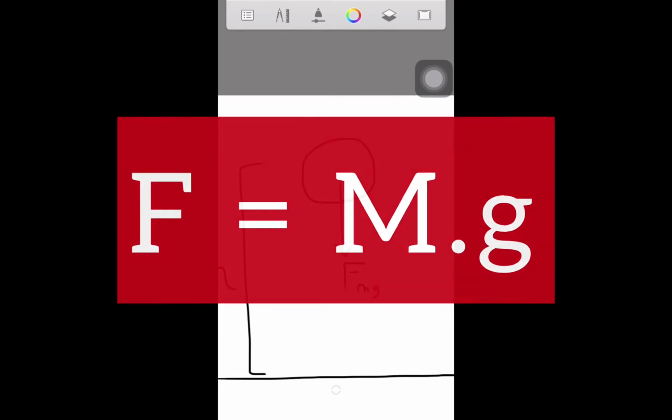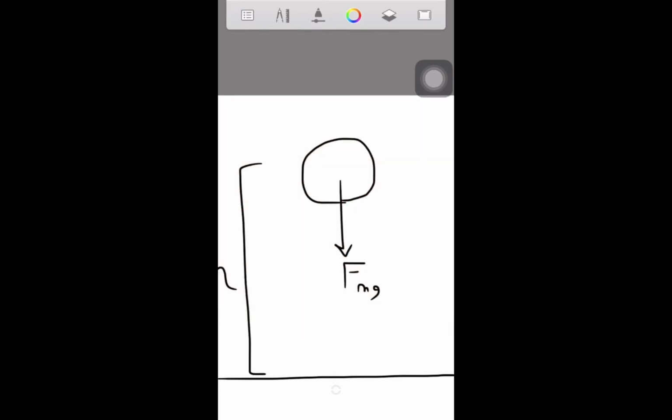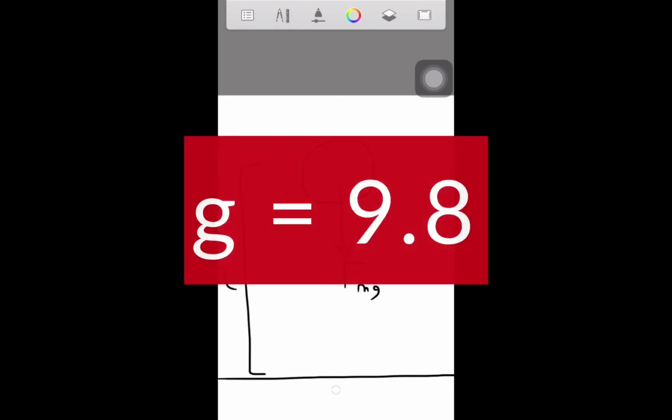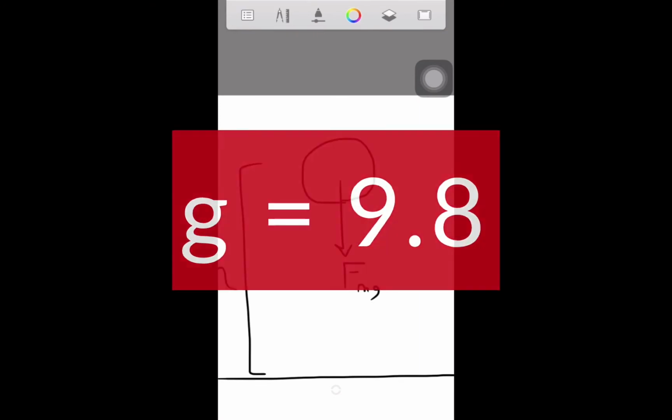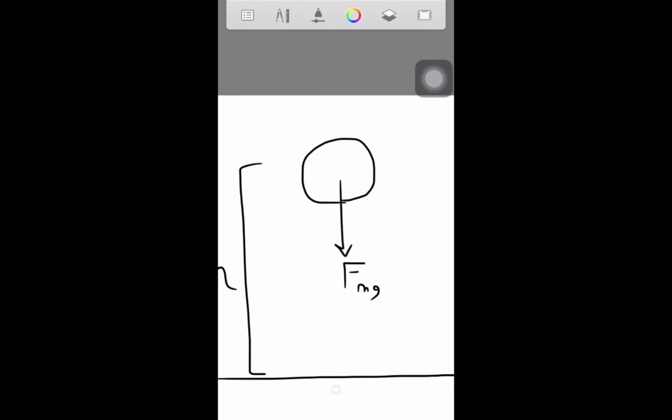The way this force is calculated is m, which is the mass of our object, times g, which is the acceleration of gravity. In most cases we're going to use 9.8, or sometimes simply 10, but it's better to write 9.8. So this is the first force that's being applied to our object. This is the gravity force.